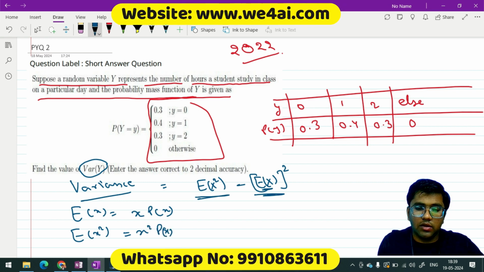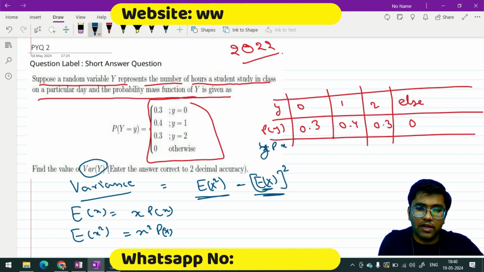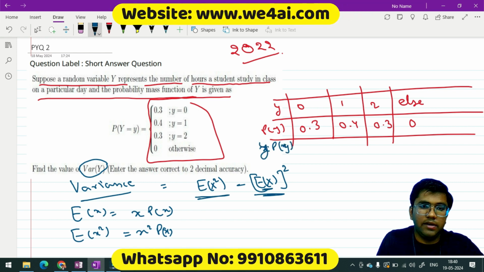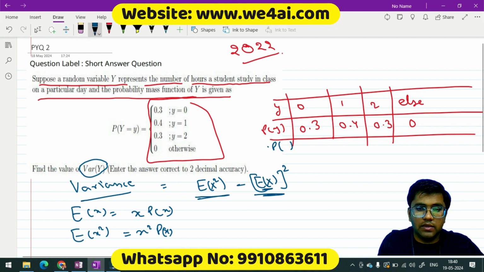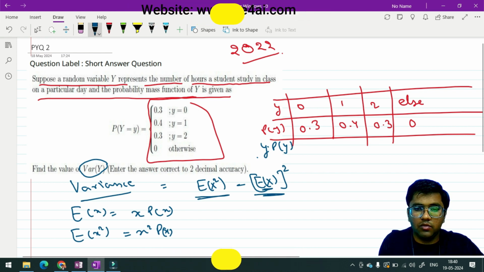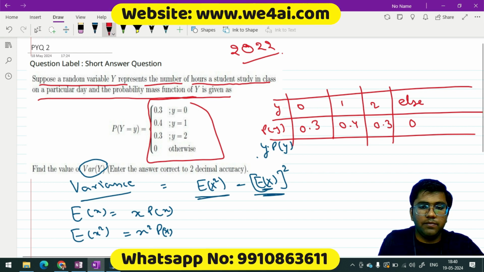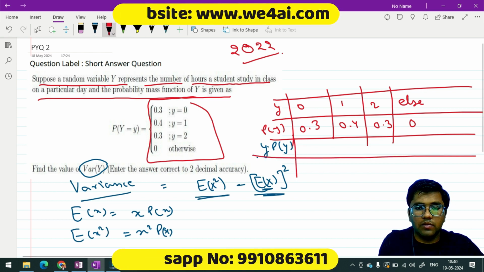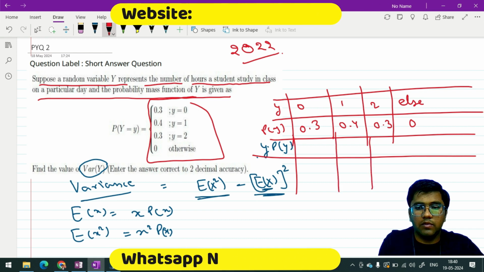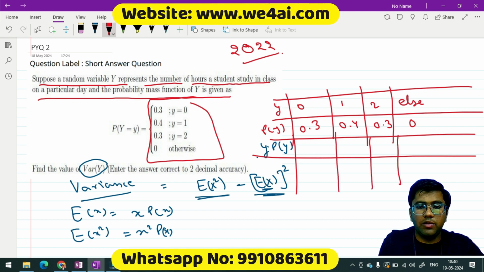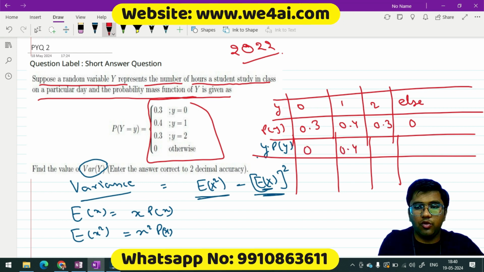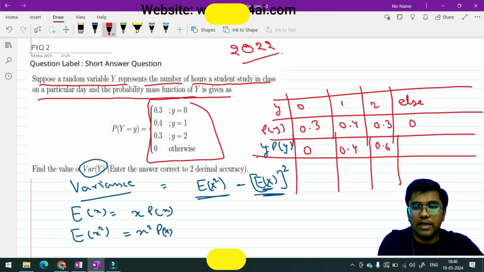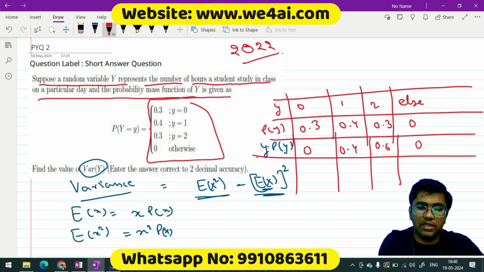So let's calculate Σ y p(y). It would be 0 into 0.3, which is 0; 1 into 0.4, which is 0.4; 2 into 0.3, which is 0.6; and otherwise 0. 0 into anything would be 0.